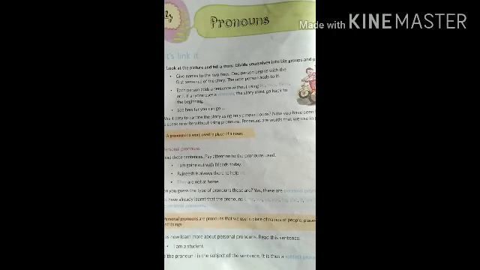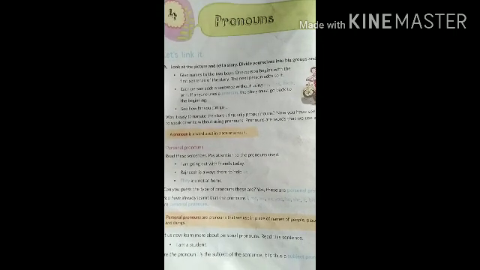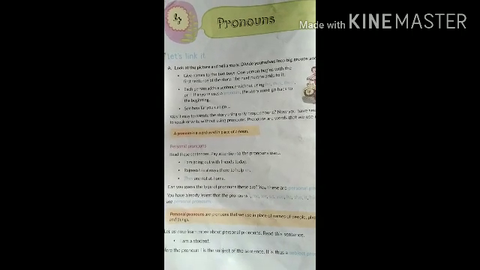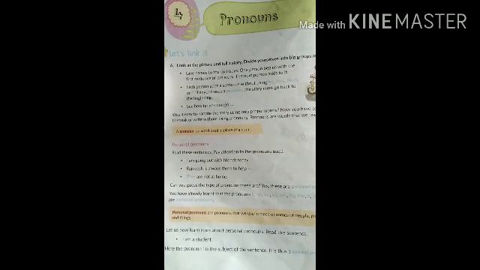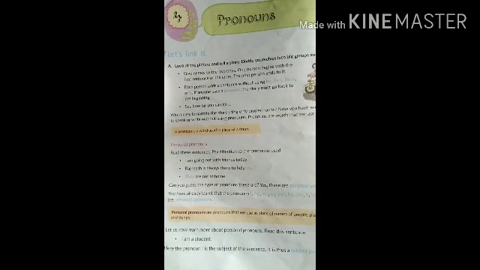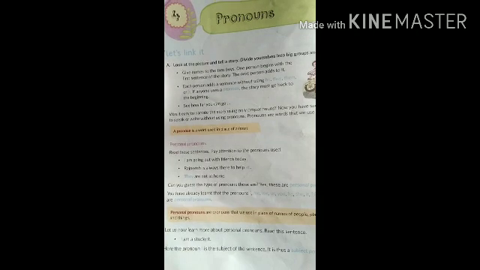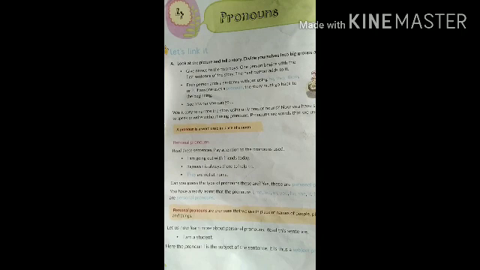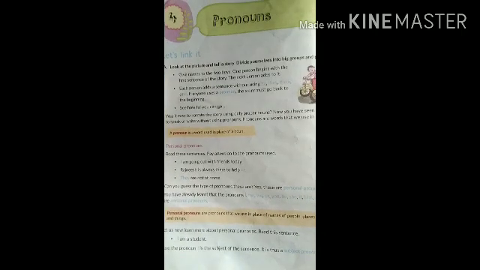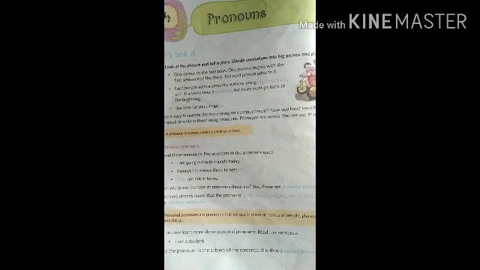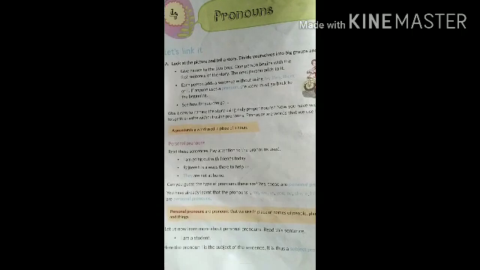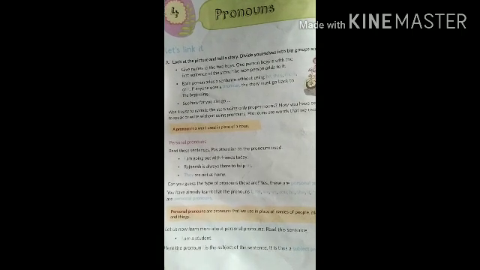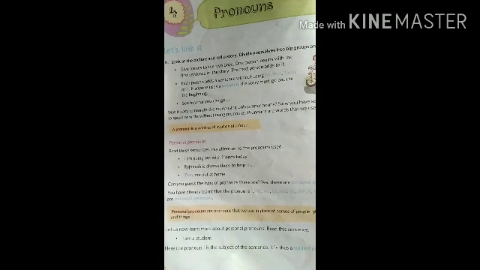Like if I'm using a pronoun for a thing, like a chair, what will I use? I will say, it is a chair. It is a brown chair. It is a small chair. I can say like this. So it is a personal pronoun because I'm using it for a particular thing, no? That's why when we are talking about some particular person or a group of persons or a place or a thing, we use personal pronouns. Let us now learn more about personal pronouns, children.